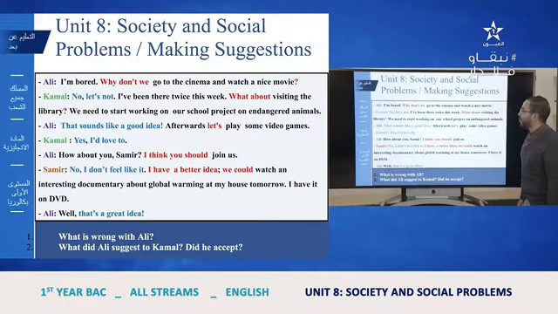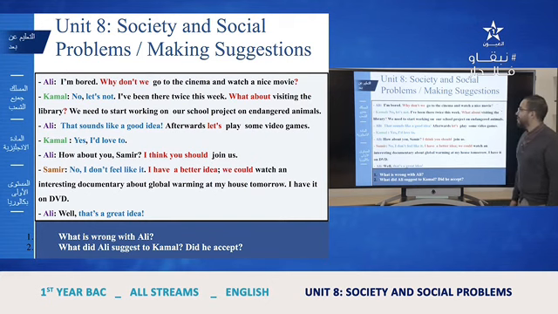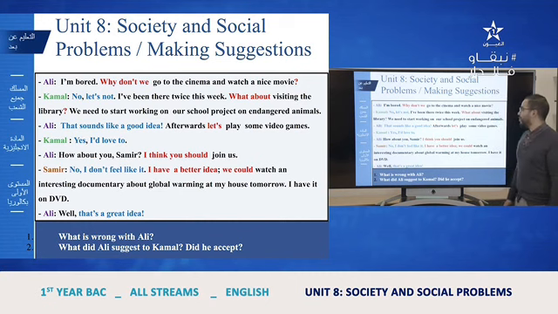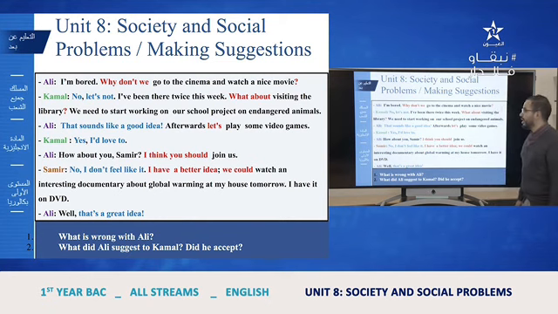I'm bored. Why don't we go to the cinema and watch a nice movie? Kamal: No, let's not. I've been there twice this week. What about visiting the library? We need to start working on our school project on endangered animals. Ali: That sounds like a good idea. Afterwards, let's play some video games. Kamal: Yes, I'd love to. Ali: How about you, Samir? I think you should join us.